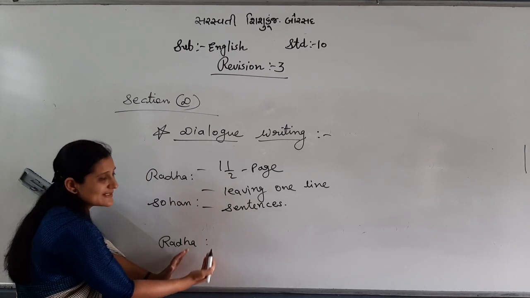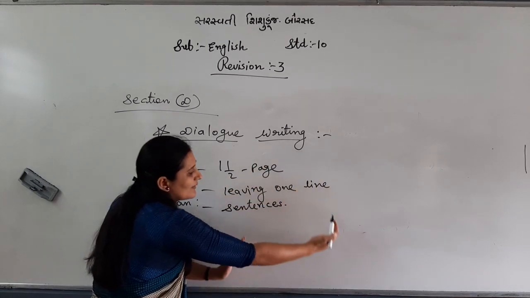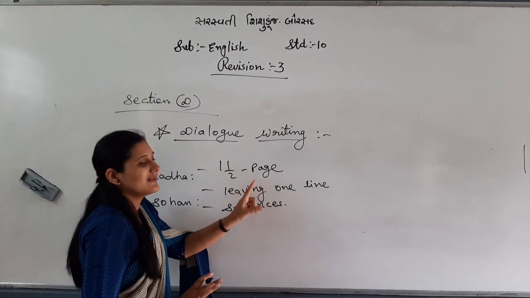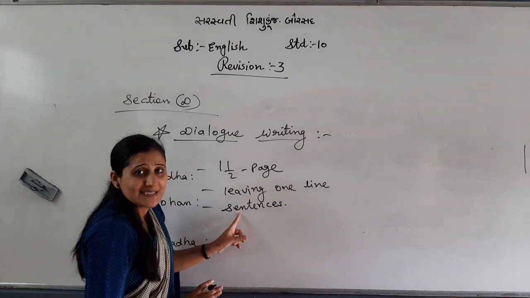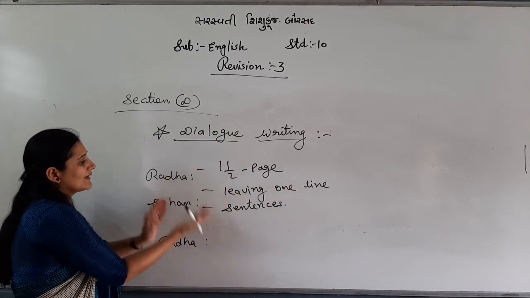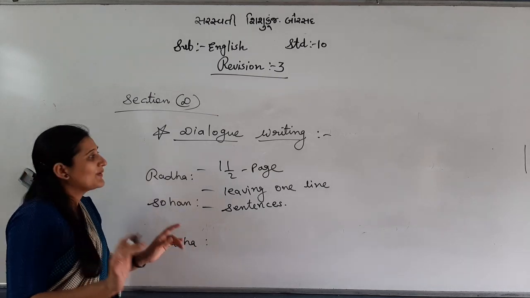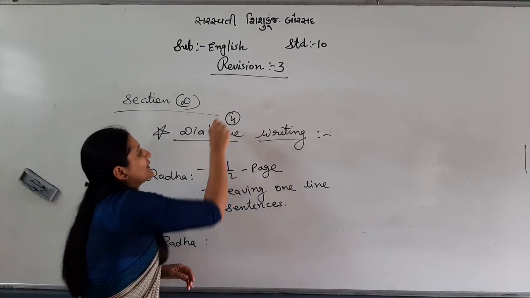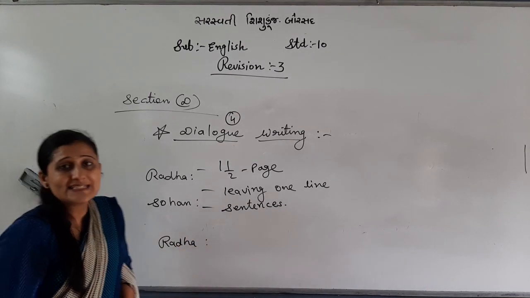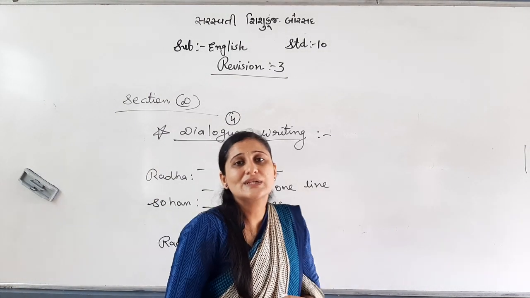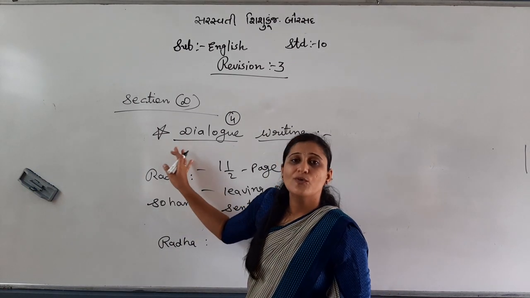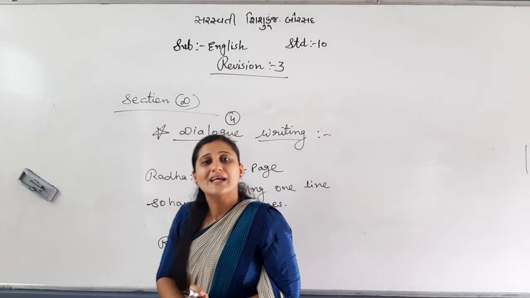Means colons should be in sequence and you should write your dialogues here. Clear my dear students? Length, leaving one line, sentences include, greetings include, closing include, colon and characters. Clear? Okay. That is the 4 marks. You can easily get 4 on 4. Here, if you have written nicely, I cannot cut. Mostly in essay or story I can cut. Here I can give full marks if you have written very nicely.